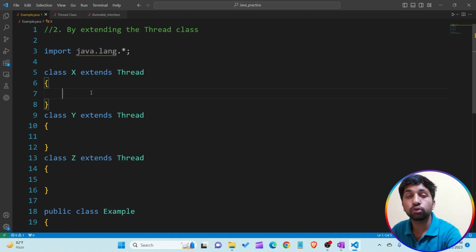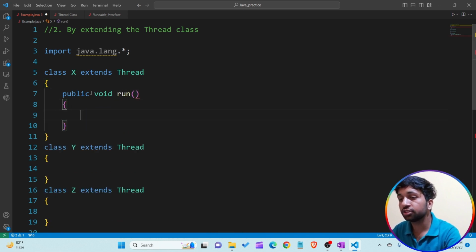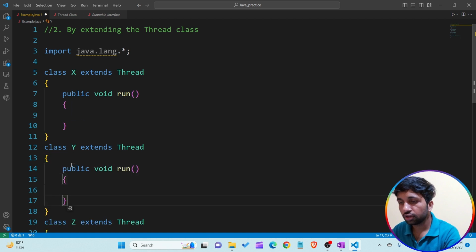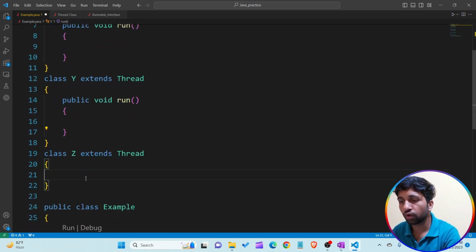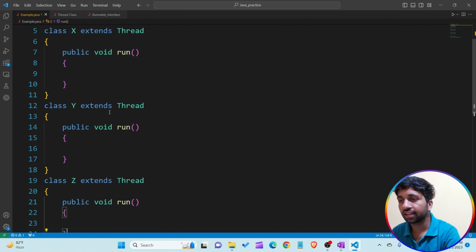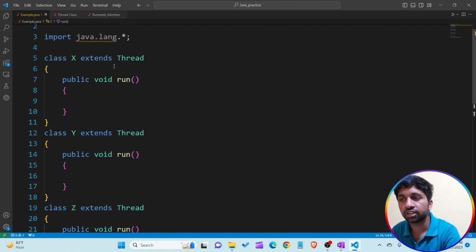We know why I override the run method. We know that the run method is used for executing the lines of code of threads T1, T2, T3, whatever that is. So I override the run method, public void run, because the run method is used for executing the thread. Again I want to copy this line of code into all these classes, means class X, class Y and class Z. All these three classes override the run method which is already present in the parent class, that is known as Thread.